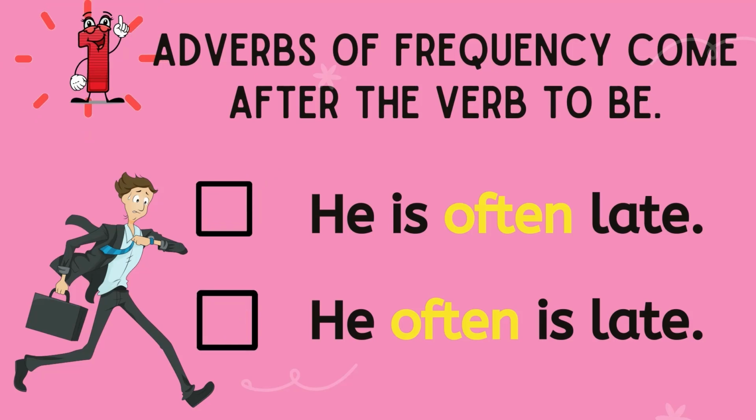Adverbs of frequency come after the verb to be. In this sentence, he is often late. You don't say, he often is late. As you can see, the verb to be here is, and the adverb of frequency here is often. So, we put often after is. The correct sentence will be, he is often late.